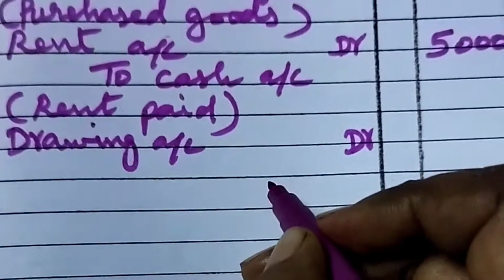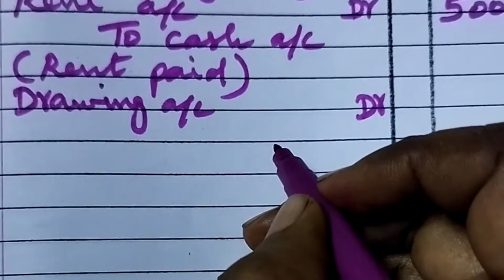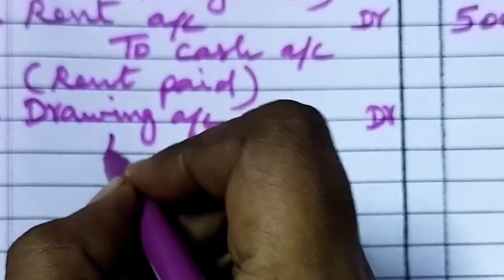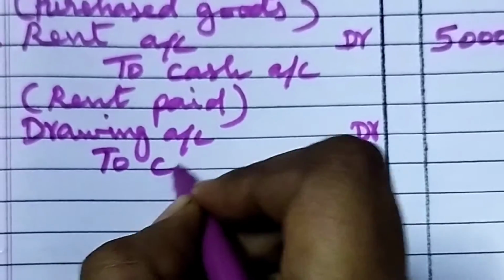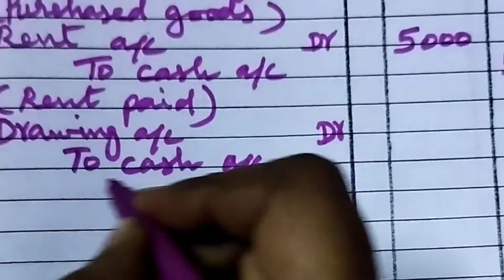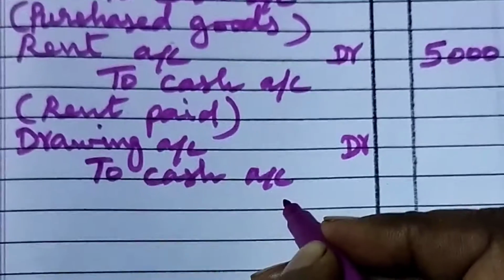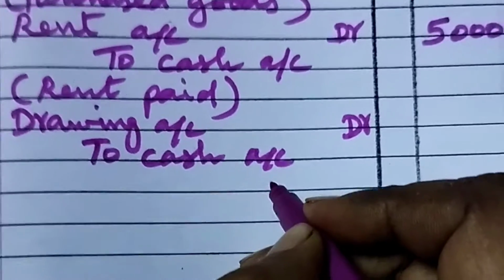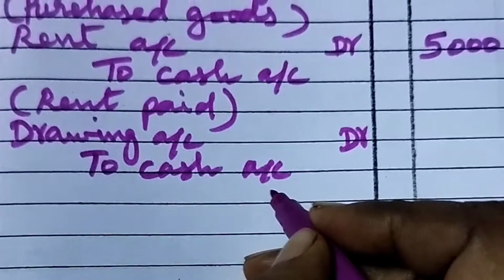As per personal account, what is the rule? Debit the receiver. So drawing account is debited. Then to cash account. Why are we crediting cash account? Because it is a real account. Cash is going out from the business. Owner is taking the money from the business. So we are crediting the cash account.